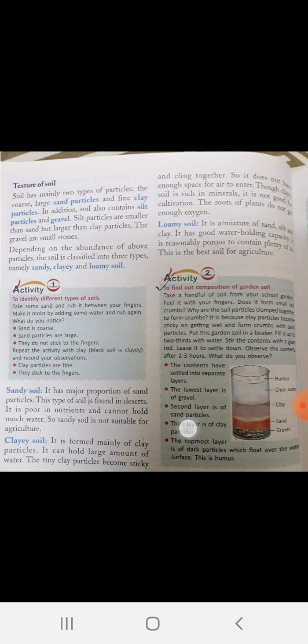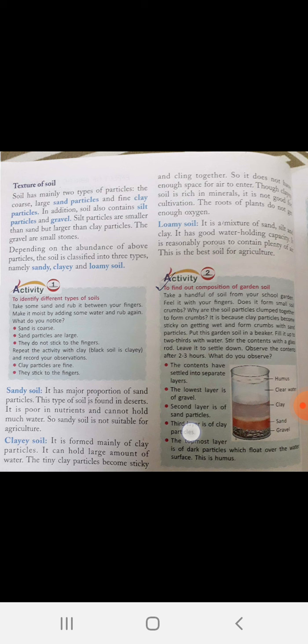It is poor in nutrients and cannot hold much water, so sandy soil is not suitable for agriculture or for the growth of plants or crops.